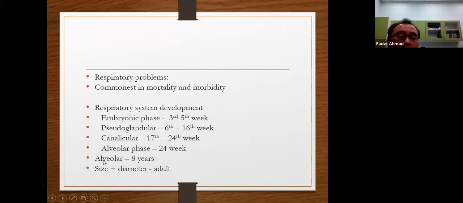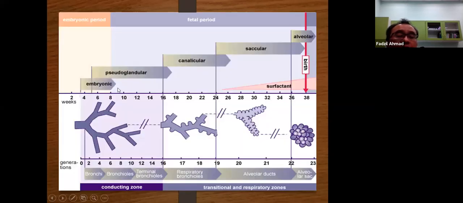The alveolar phase continues after the child is born and is outside the intrauterine environment, and then the size and diameter of the airway get bigger, until it becomes as big as an adult's. So basically, this is a diagram. Start with embryonic, pseudoglandular, canalicular, saccular, and alveolar. Then there are the weeks, and then this is the generation of the airway: bronchi, bronchioles, terminal bronchioles, respiratory bronchioles, alveolar ducts, and alveolar sacs.